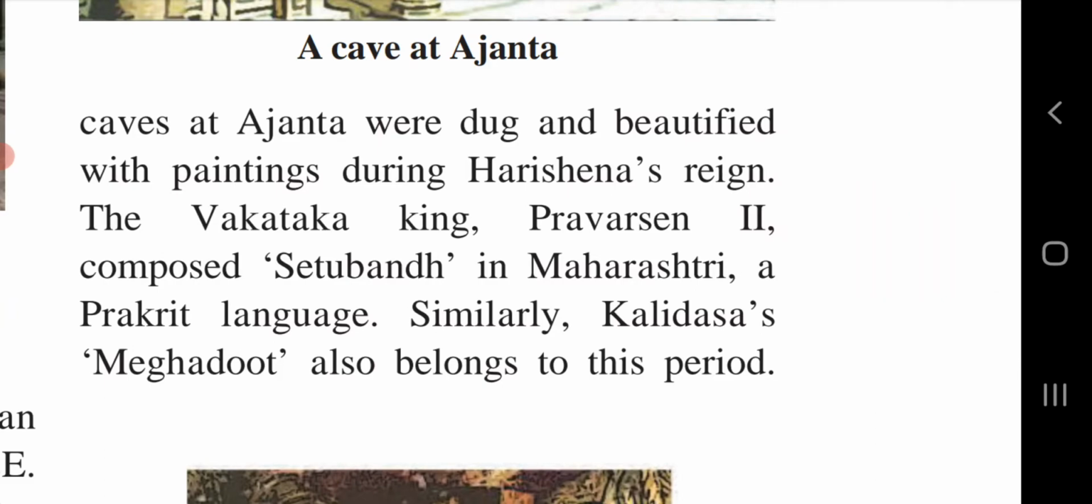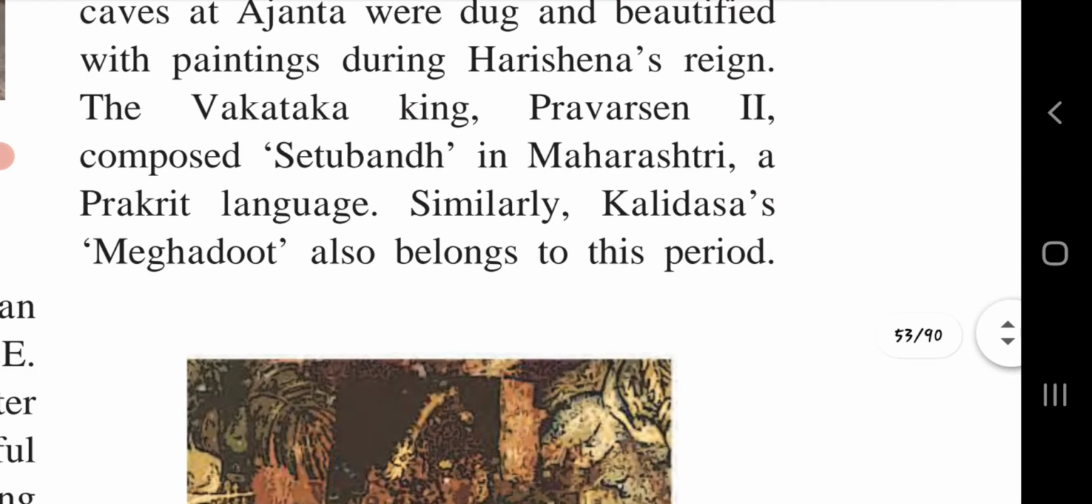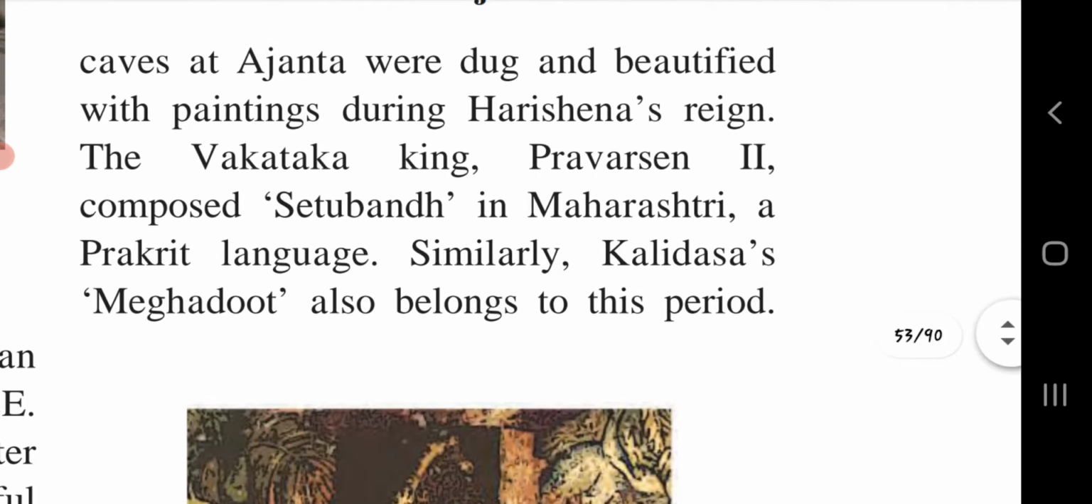The Vakataka king Pravarsen II composed Setu Bandh in Maharashtri, a Prakrit language. Similarly, Kalidasa's Meghdut also belongs to this period. About this Meghdut, we know from our parents also, we have studied it. Setu Bandh in Maharashtri Prakrit was composed by Pravarsen II, one of the kings of the Vakataka dynasty.